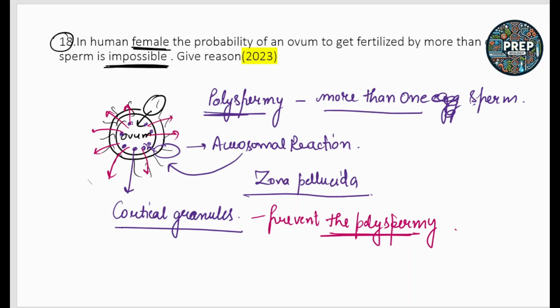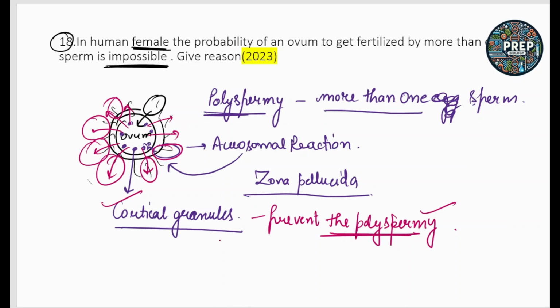Okay, so what is the function of the cortical granules? Cortical granules are the granules which are present in the cytoplasm of the ovum. They pass signals towards the layers of the ovum that prevent polyspermy, and that will degenerate other sperms which are present at the membrane of the ovum.